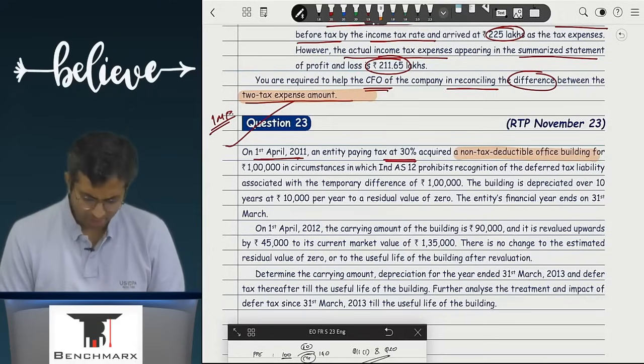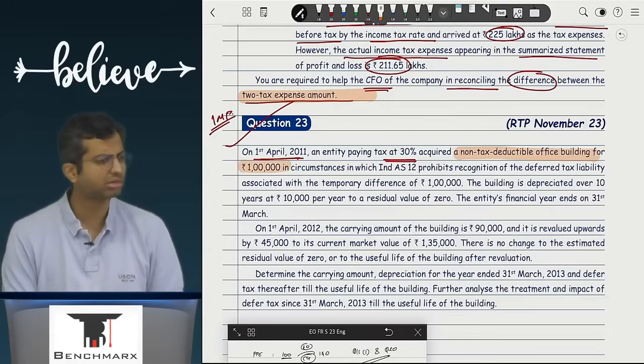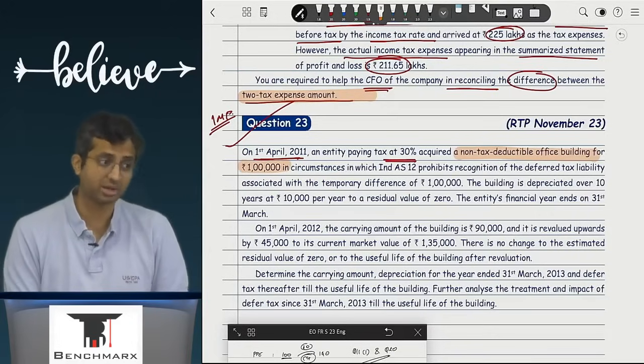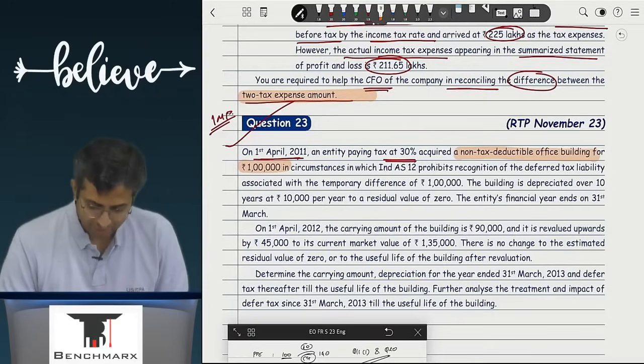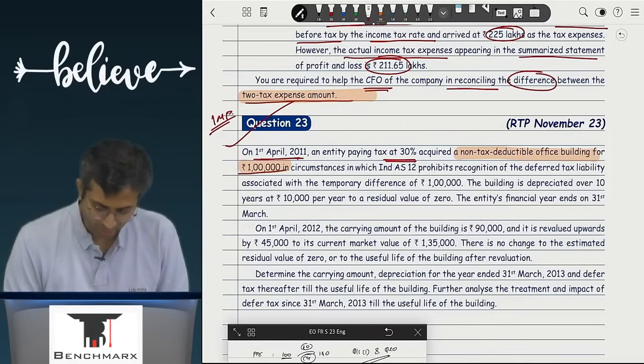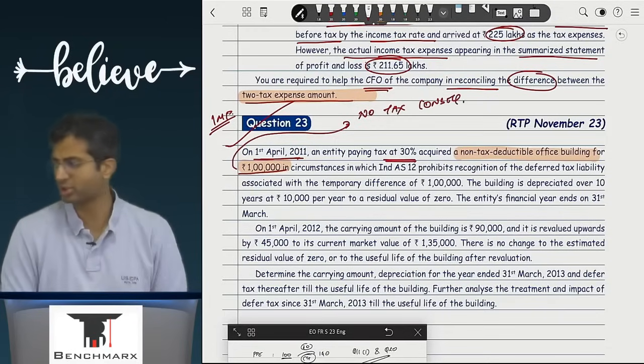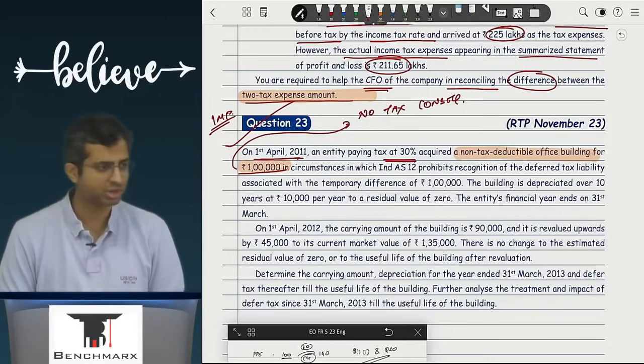Now usually this office building would be tax deductible. Question tells you non-tax, so you have to respect that. If it is non-tax deductible, then on this 1 lakh, will there be any tax consequences? No, there will be no tax consequences. No current tax consequences, no deferred tax consequences.